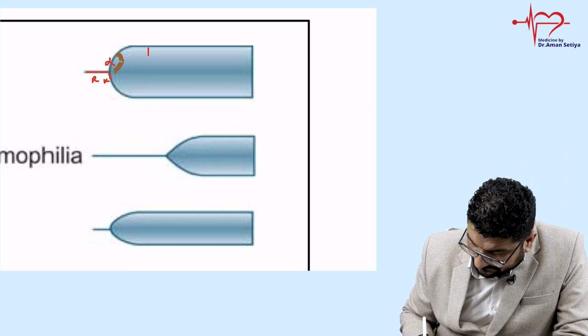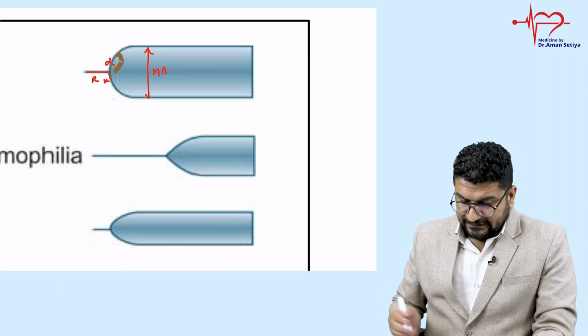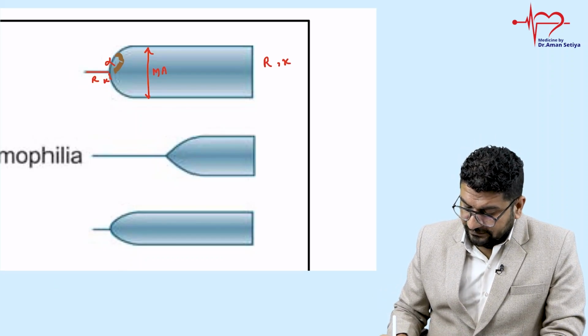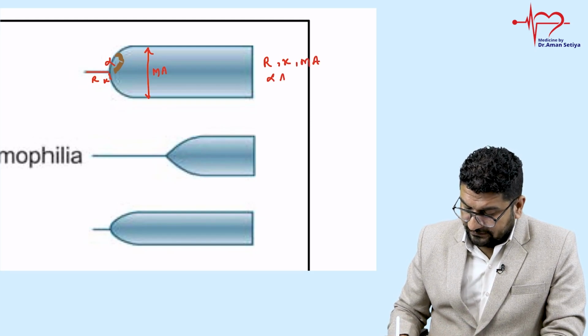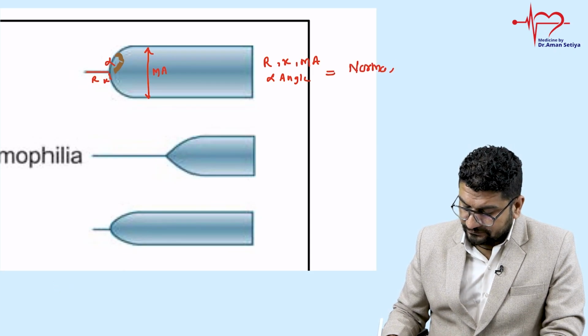Then this will be your maximal amplitude. So in this image you can notice R, K, maximal amplitude, alpha angle. Everything is normal.